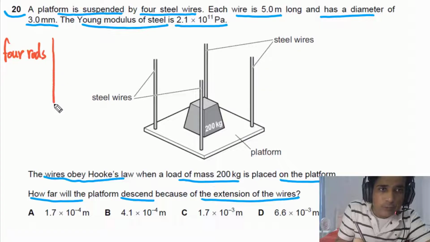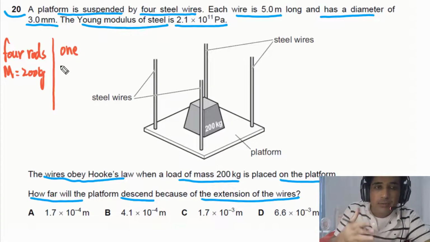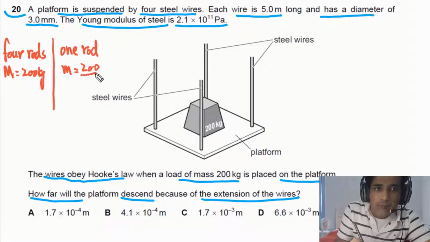If we take 4 rods together, they are supporting total mass that is equal to 200 kilograms. We can also take one rod because these rods are identical, so the extension in each rod is also the same. So the one rod is supporting 200 by 4 kgs, which is equal to 50 kgs.